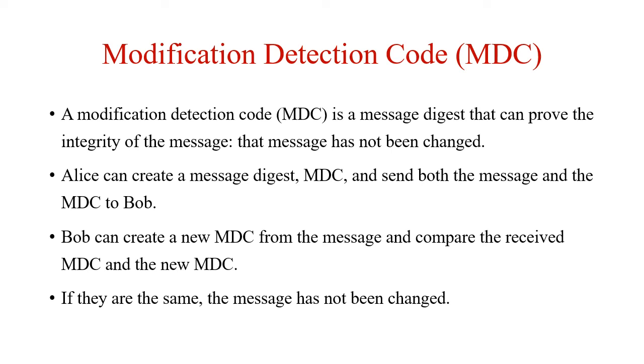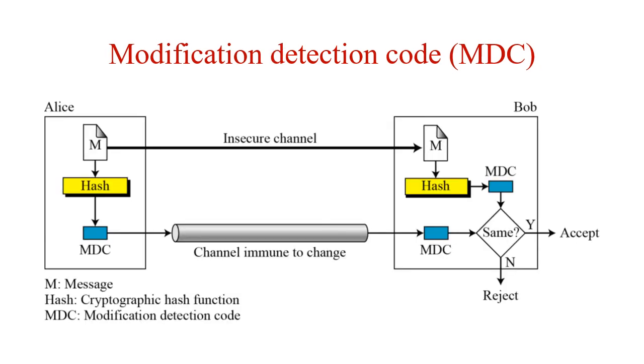If the message and MDC are sent through an insecure channel, the eavesdropper can intercept the message, change it, create a new MDC from the message and send both to Bob. Bob never knows that the message has come from the eavesdropper. Here we have to remember that the channel is safe, which means that there is a trusted party, and the channel is the passage through which we are sending the messages. So this is the concept of MDC.